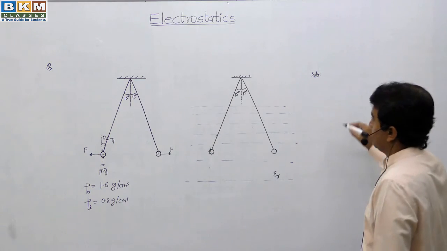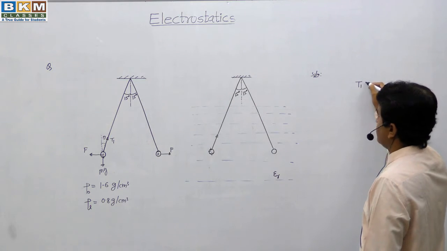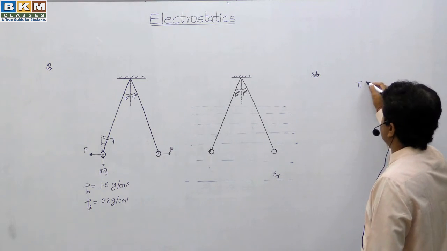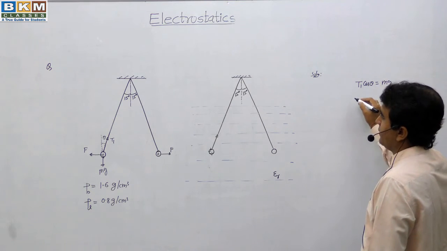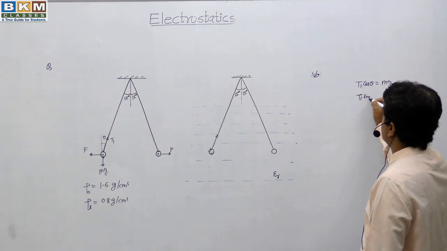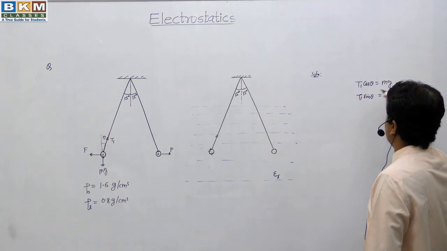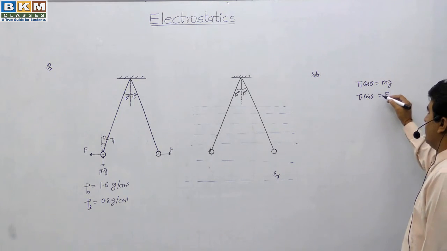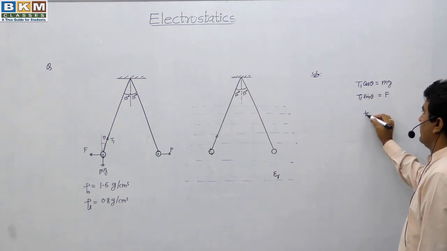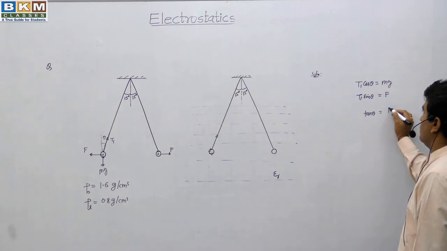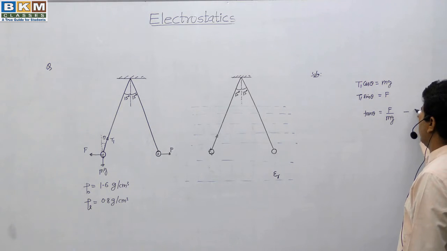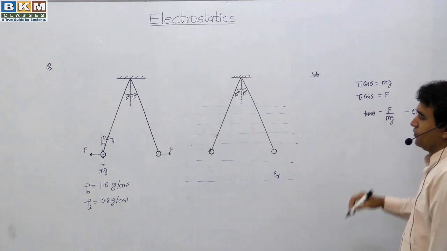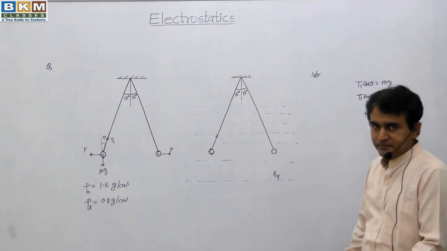So for equilibrium we can say force in vertical will balance. T1 cos theta is equal to mg and T1 sin theta is equal to F. Now when I divide the second equation by the first, I will get tan theta is equal to F upon mg. This is our first equation for the equilibrium of the ball in air.